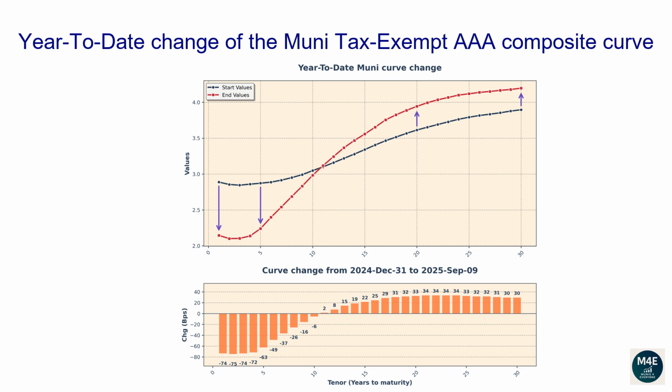The 1-year tenor changed -74 basis points. The 2-year tenor changed -75 basis points. The 5-year tenor changed -63 basis points. The 10-year tenor changed -6 basis points. The 20-year tenor changed 33 basis points. The 30-year tenor changed 30 basis points.